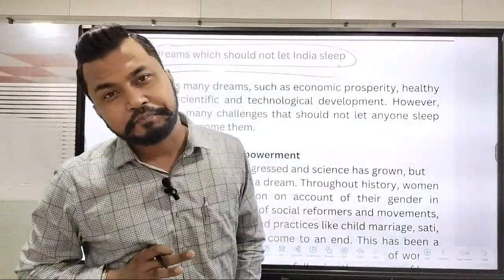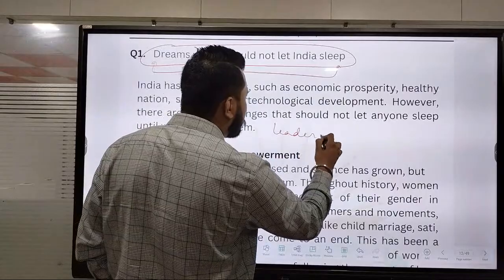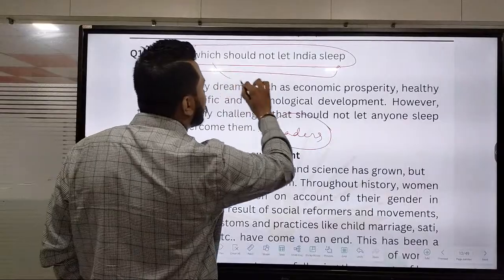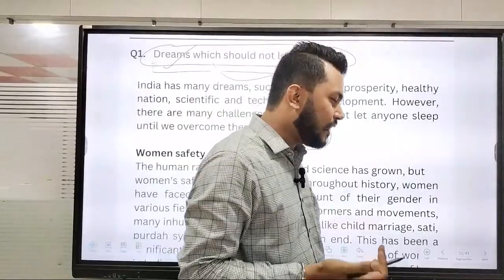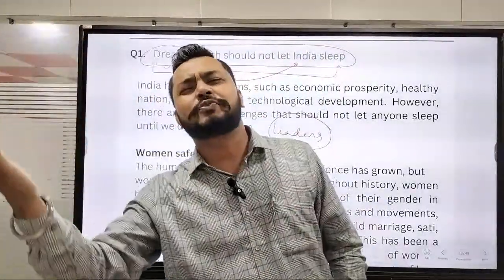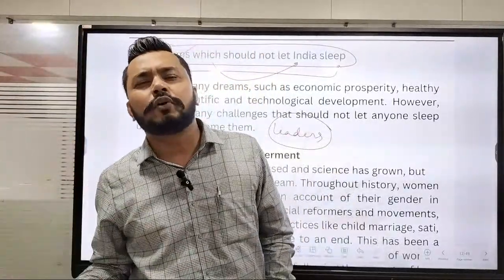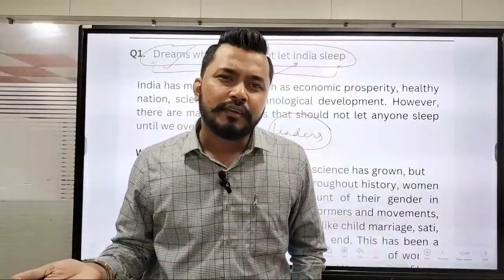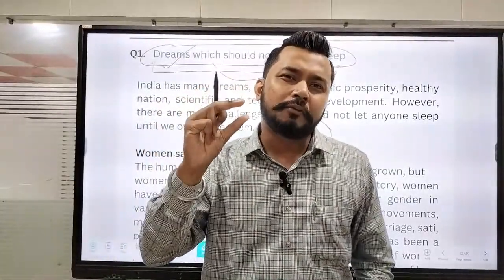So, today if I see about every form of leaders that we have today, what are all these leaders doing? They are dreaming something for India. Today India is saying that yes, we will become a developed nation, we will become a carbon neutral nation, we will achieve the sustainable development goals by 2030, 2047, 2070. What are these things? These are the goals, these are the fixed elements that I need to go ahead with.